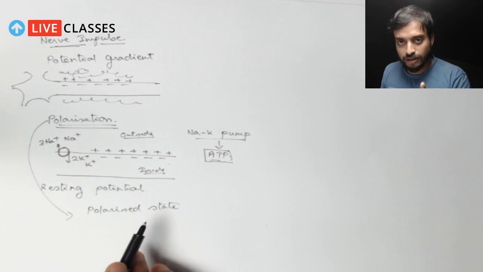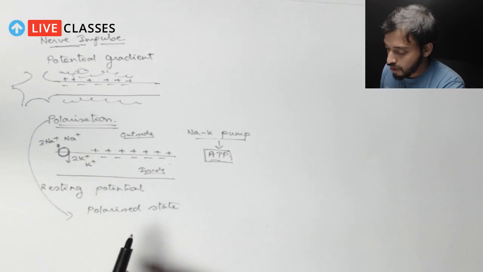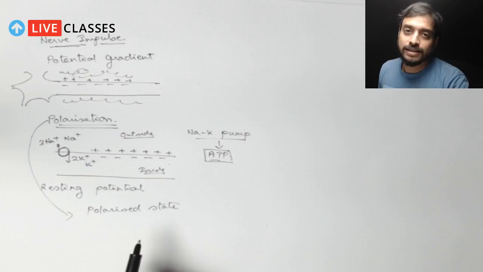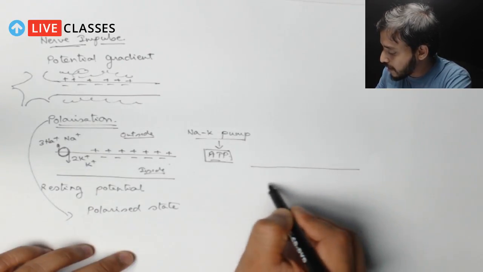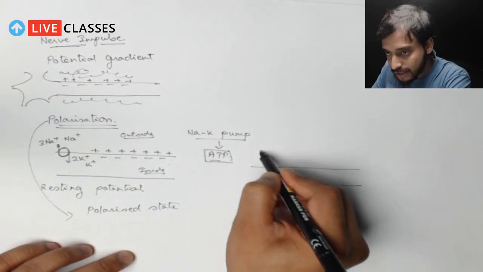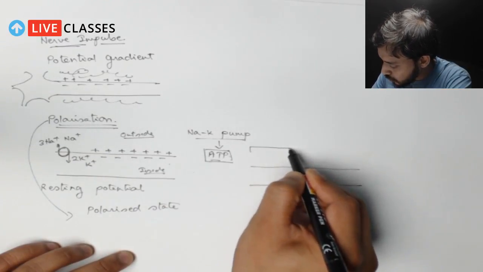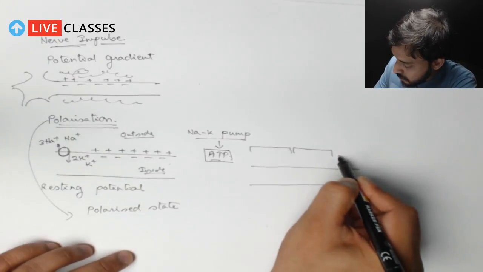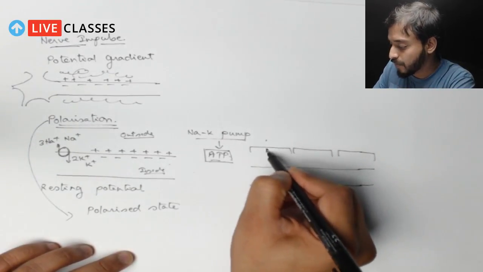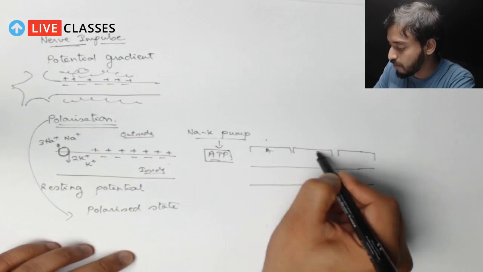Now happens the most interesting part. Once there is a signal, what happens? Let me draw it just beside this so that we can understand. We'll divide it into sections. Let's divide the neuron into 3 sections: section A, section B, and section C.